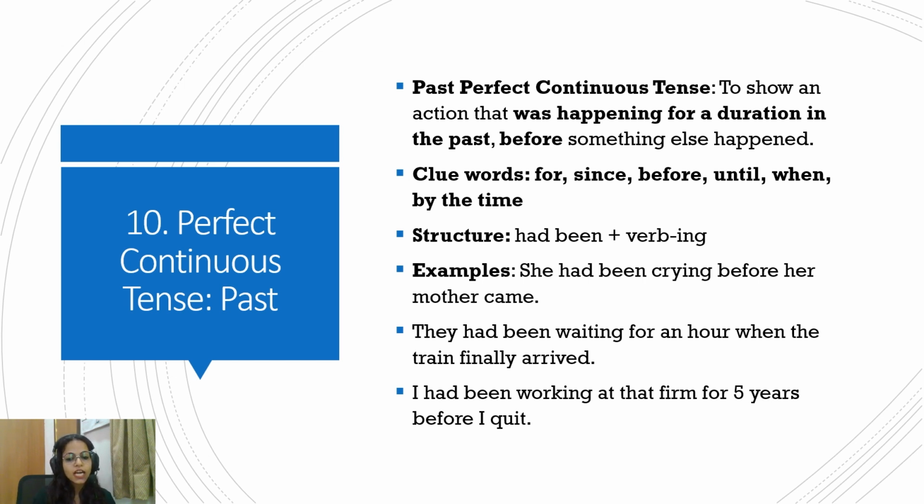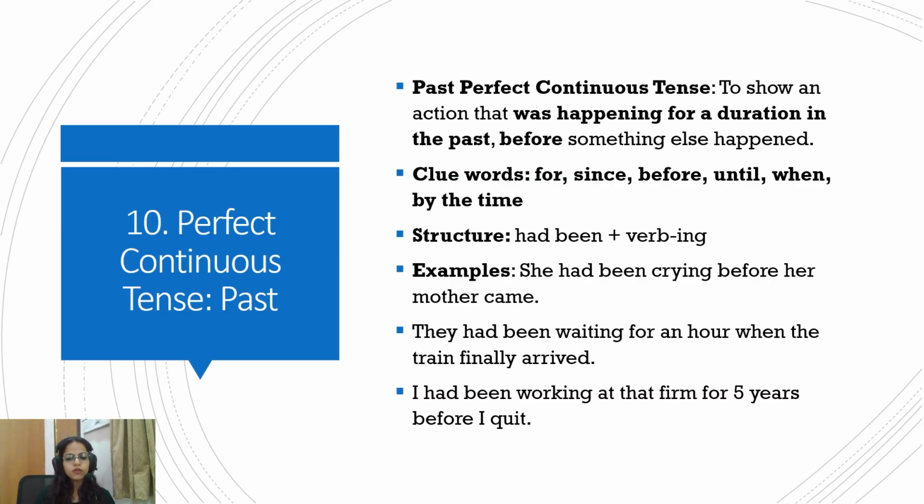They had been waiting for an hour when the train finally arrived. So the whole issue is that they had been waiting for this hour before the train arrived. The train arriving is one event that happened, and the waiting is another event. But the duration of the event is also one factor that is important. So this event of waiting happened for this duration before the second event, the train arrival, happened.